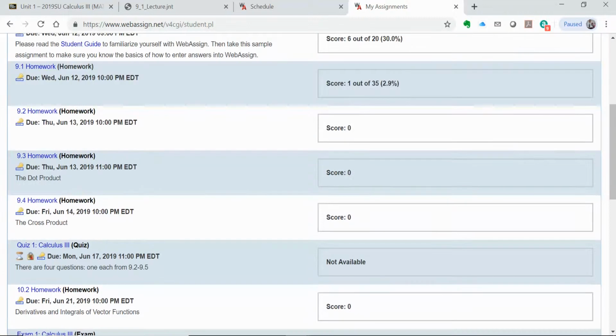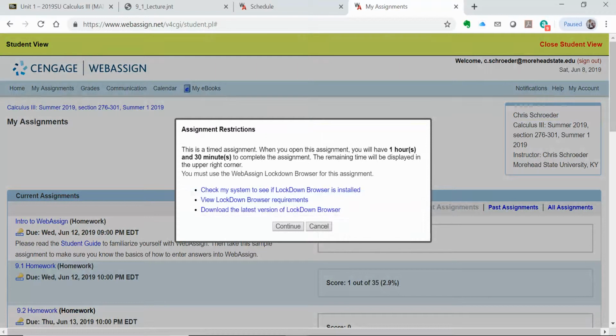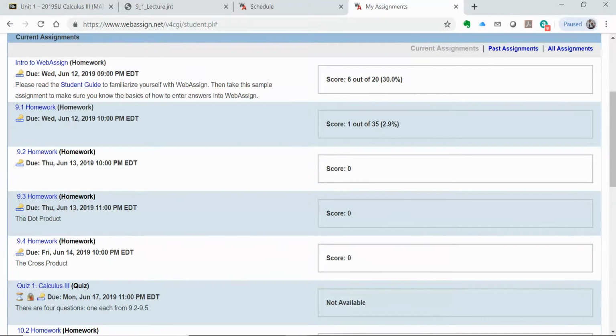And I don't remember if I mentioned this in the other video, but when you take an exam, so here I click on the exam, it's going to say you need the lockdown browser, and it needs a password. Your proctor will have the password. I'll give it to your proctor, not to you. If you are on or near Morehead State, you need to take your exams in the Math Tutoring Lab in Lab 108. Again, the hours right now for the summer are 10 a.m. to 4 p.m. They will have the password in there, and they can proctor you.